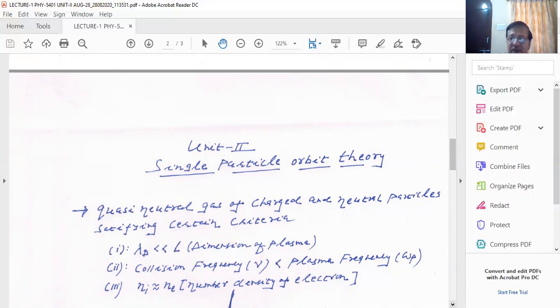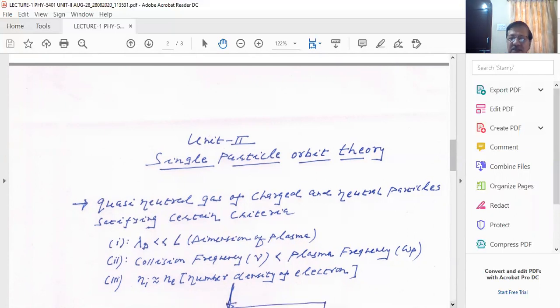You see, the plasma state is quasi-neutral. Quasi does not mean semi-neutral. Quasi-neutral means you can see the condition which I wrote here first: Ni is equal to Ne. That is, the number density of electrons is equal to the number density of ions.